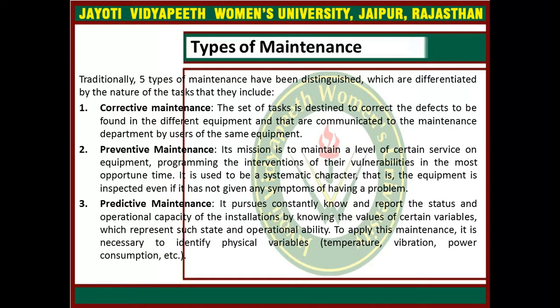This preventive maintenance is used to be of a systematic character, that is, the equipment is inspected even if it has not given any symptoms of having a problem.